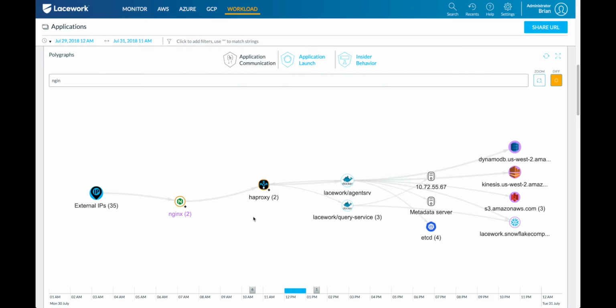Additionally, we're really tuned for those scaling environments, so whether it's one instance of HA proxy or it scales up to 50 instances, I'm not going to show you 50 representations of that because that's not really useful. I'm just going to combine all the like behavior and give you the same visualization of that. Because really, if it's doing the same thing, do I need to see it 50 times? No, but when something new happens, something different, we'll alert you and visualize that for you.